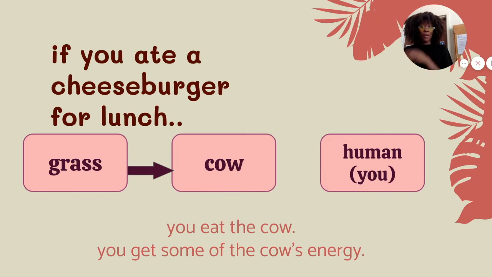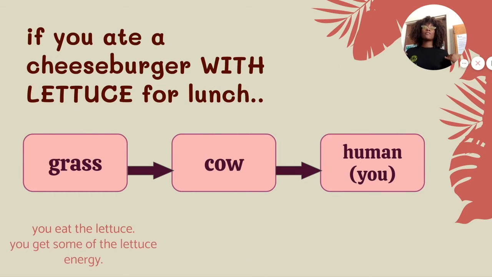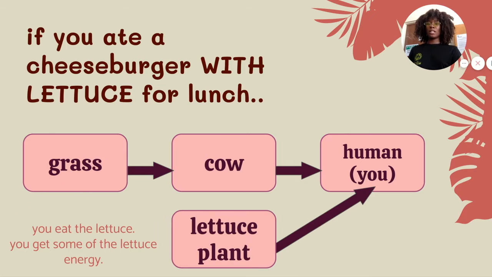So the energy started in the grass. The cow ate the grass, got energy, and then you ate the cow and got the cow's energy. However, what if you ate lettuce on your cheeseburger? Then you're going to have what's called a food web, which is another link in the chain. That lettuce plant's energy is being passed along to you.